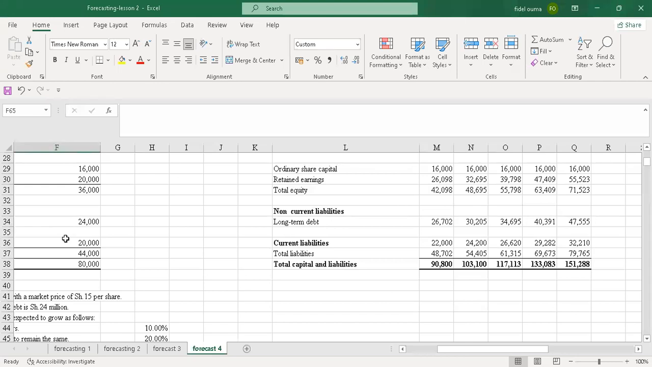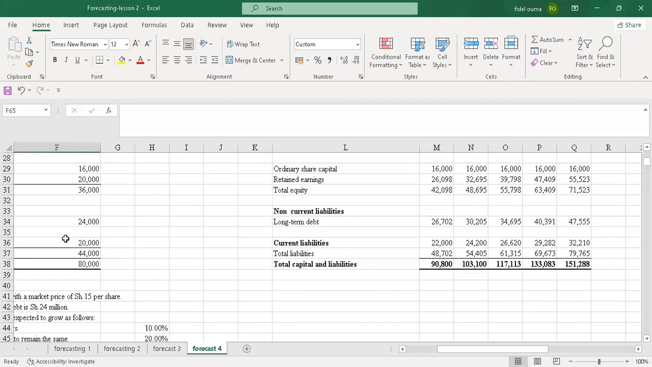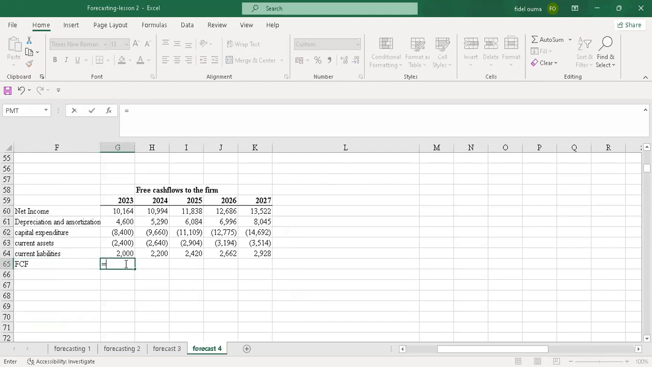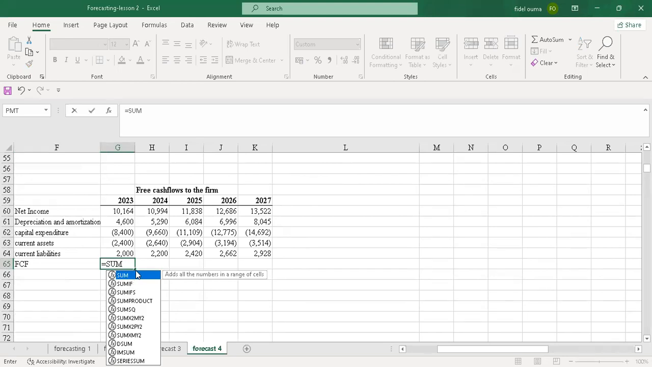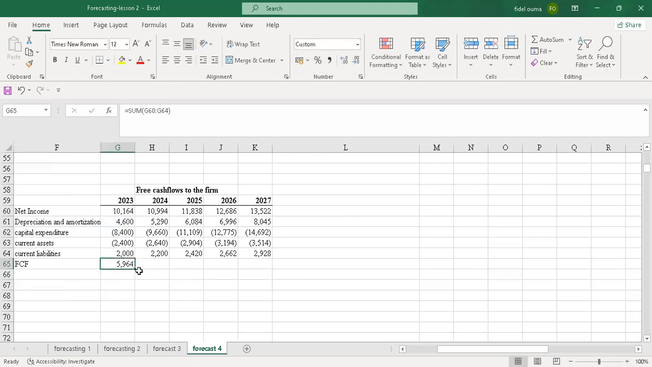We calculate the free cash flows. So come and say FCF, free cash flows. It equals, it's just the sum, just sum everything. Then you drag this. Once you drag this, we will have what we call terminal value.